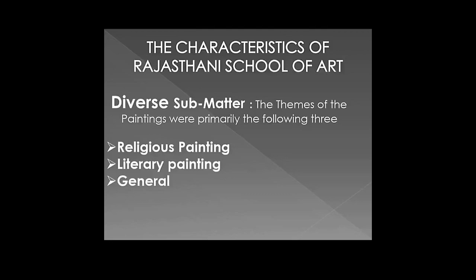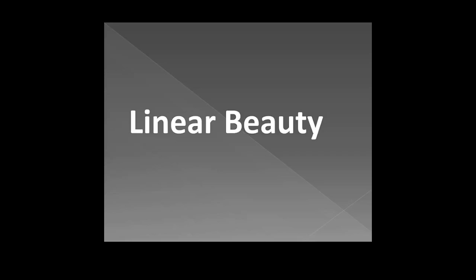General: court scenes, battle scenes, portraits, night scenes, general life, folklores have been beautifully painted in the Rajasthani School of Art. Next we have linear beauty. Since this art developed from Western and Central Indian schools, bold lines are apparent in the initial phases. Later the line became thin, rhythmic, soft and graceful in all sub-schools of Rajasthan.